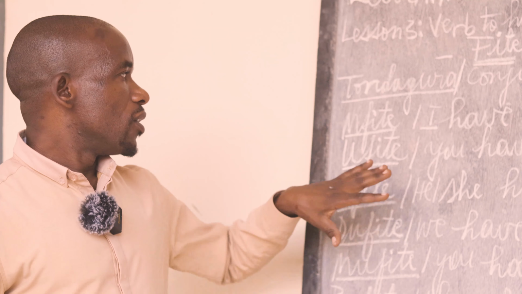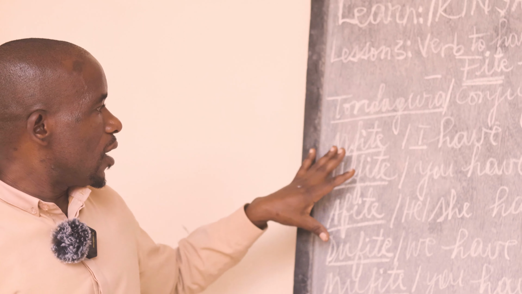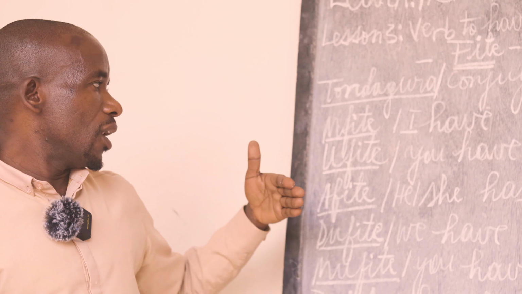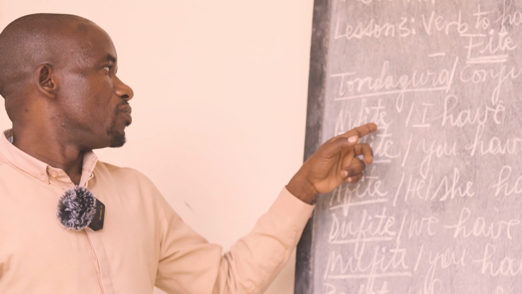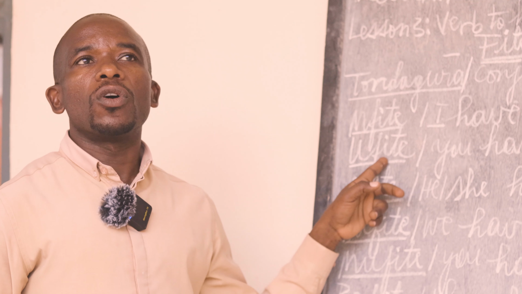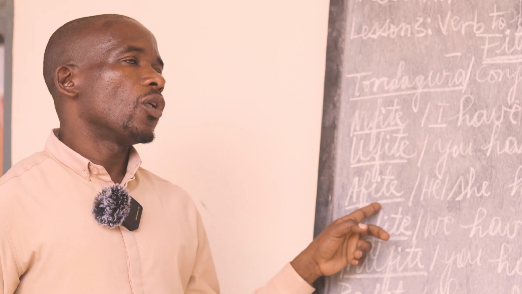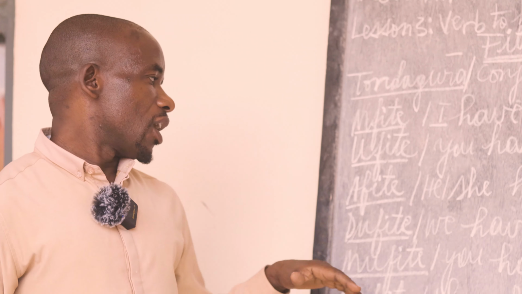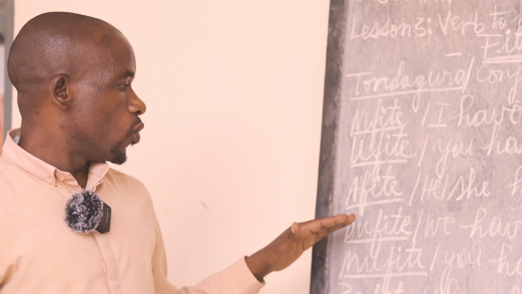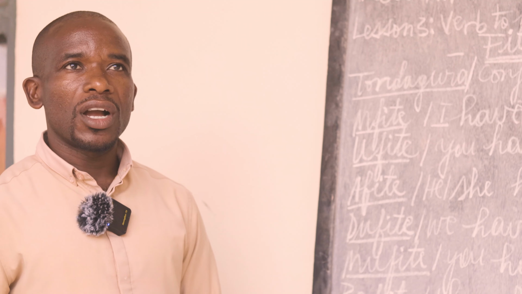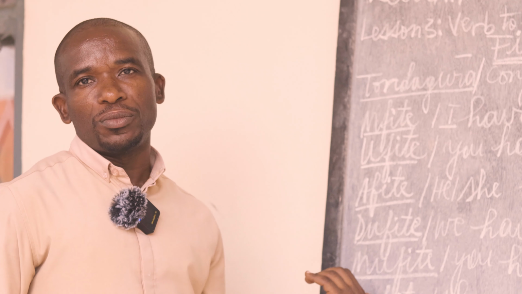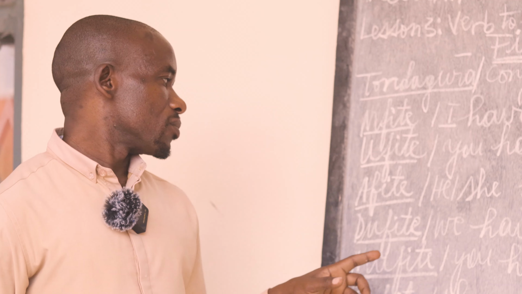Now, Dufite. The 3 verbs here represent the singular forms. The first person of singular, the second person of singular, the third person of singular. Now we are going to look at the plural forms. We shall have du, mu, and ba. I focus on this because these are recurrent on all verbs when conjugated.